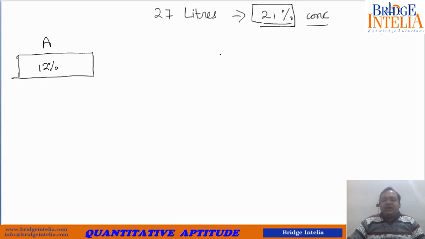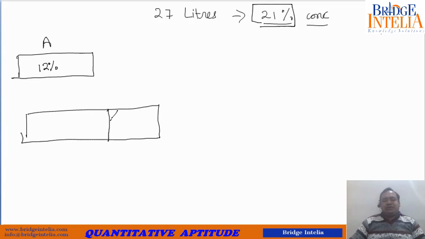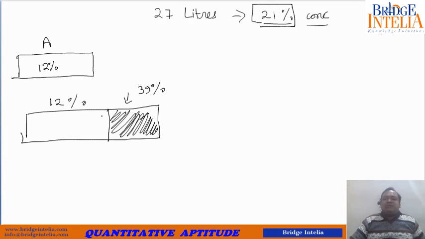For that, what did he do? This is the original quantity, the original liquid that he had prepared. He replaces a portion. Let's suppose he replaces this much. Replacing means this got replaced by 39% solution, and this is the original solution. Replacing can be thought of like mixing these two quantities.